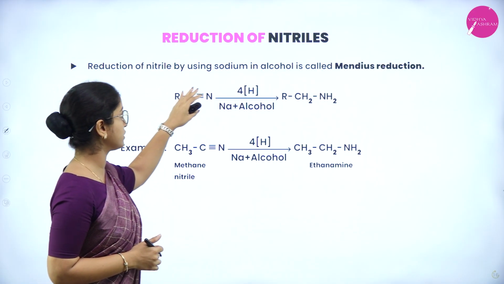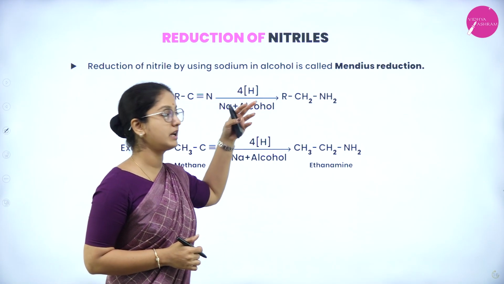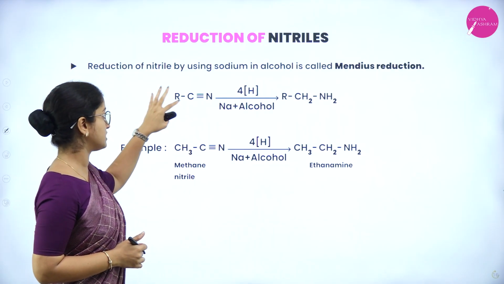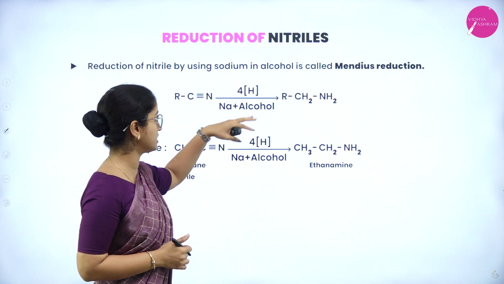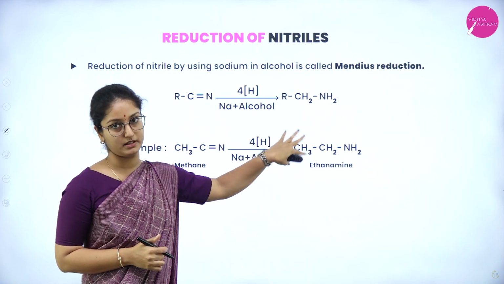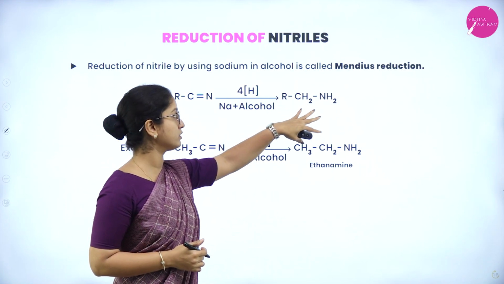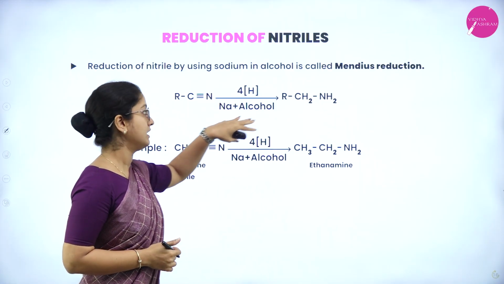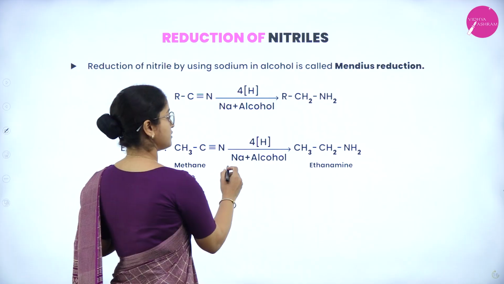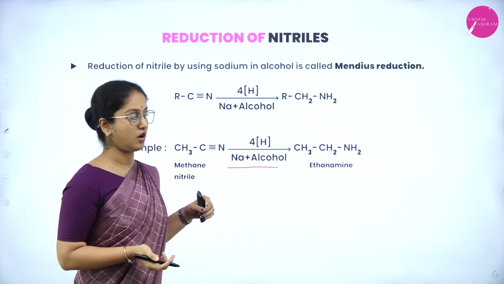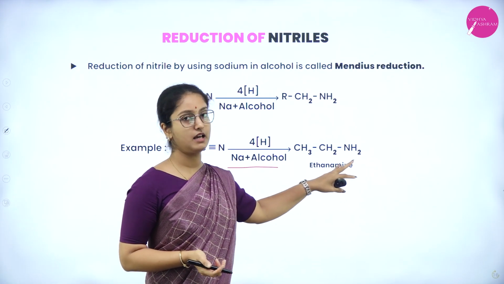Reduction of nitrile by using sodium in alcohol is called Mendius reaction. The general formula is RC≡N in the presence of hydrogen and sodium in alcohol, which produces a primary amine. Let us see the example, that is methane nitrile. In the presence of sodium in alcohol, it is going to give ethane amine.